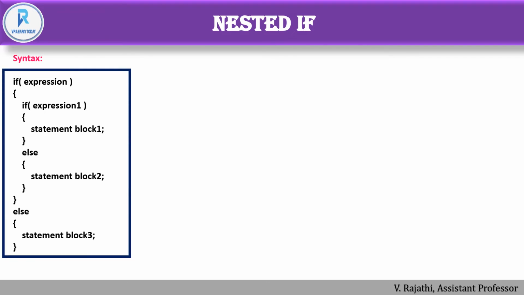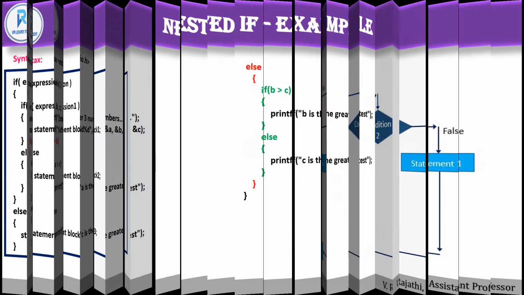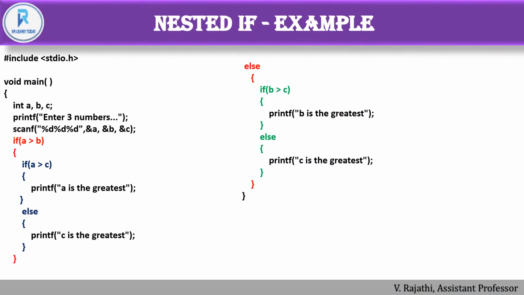So this is the syntax, and this is the flow chart of the nested if. So this is the example. As usual, header file and then main function, the declaration part, we are going to get 3 values, and then checking conditions with if. The red color mark is the outer part, and the blue color and green color highlighted are the inner part.